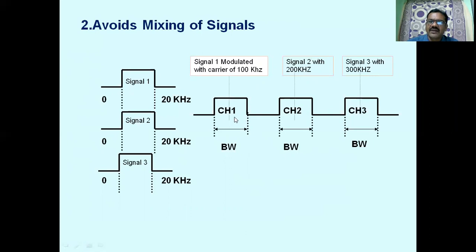And therefore there is separation of the messages by means of different carriers. If I transmit these channels through a common communication medium, there is no interference because the messages are separated by means of three different carriers. So avoiding mixing of signals, separation of the channels is possible only with the help of the modulation techniques.